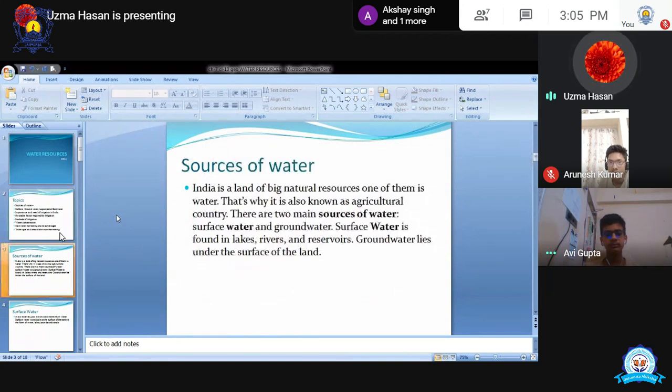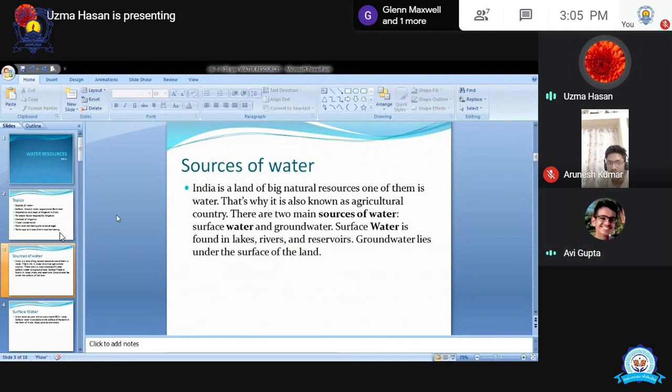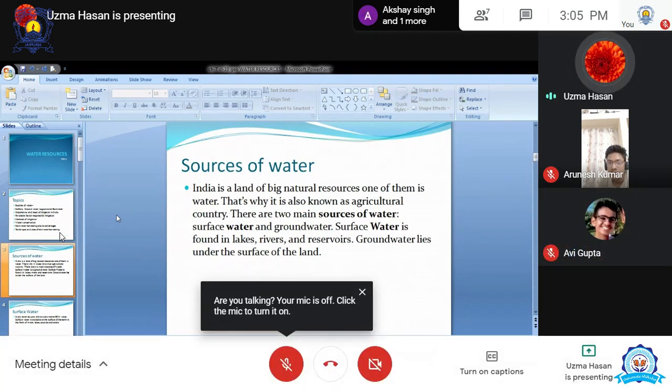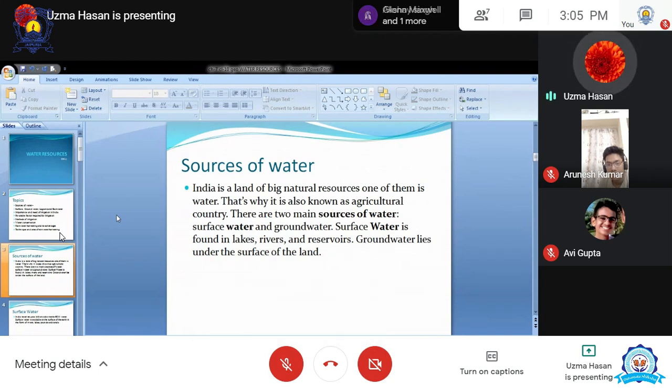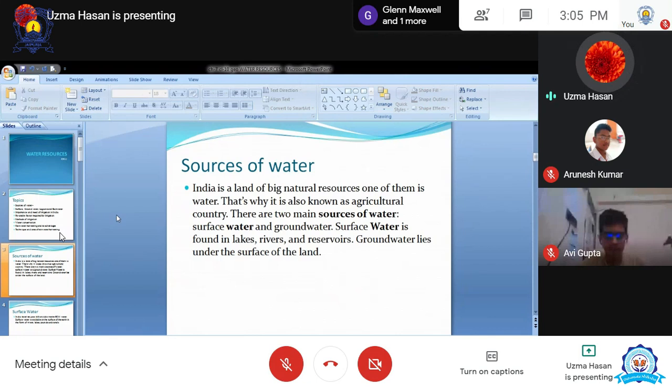Next, the sources of water. There are two main sources of water: surface water and groundwater. Surface water like river, pond, lake, ocean, whatever the water is present there. It is simply the surface water, the water present on the surface of the earth. Second, groundwater. When the water gathers beneath the earth, means जमीन के अंदर कहीं पर जगह हो जहां पर पानी इकट्ठा होता है, that is known as the groundwater.